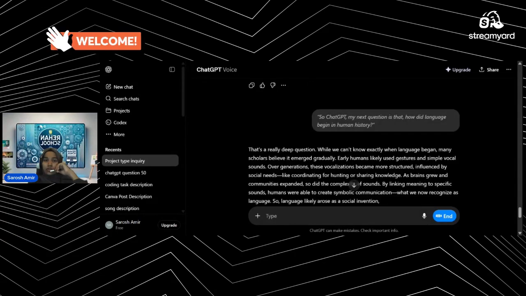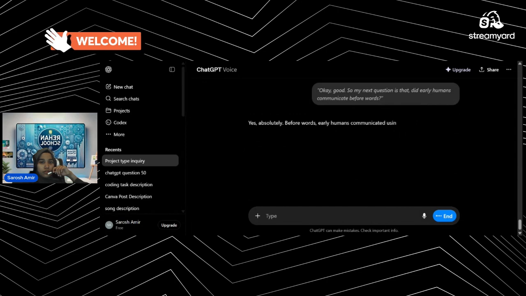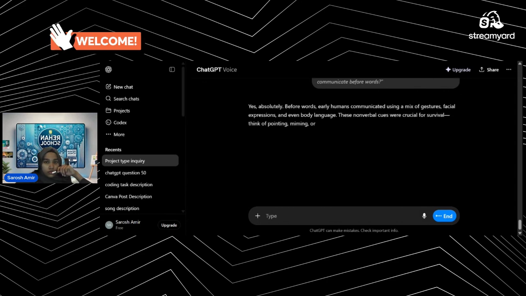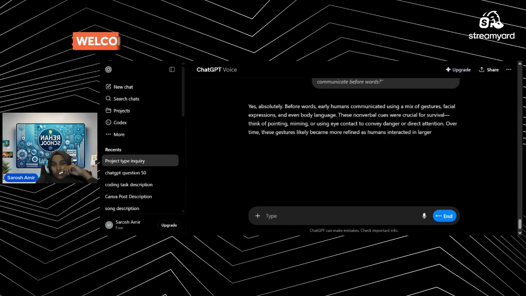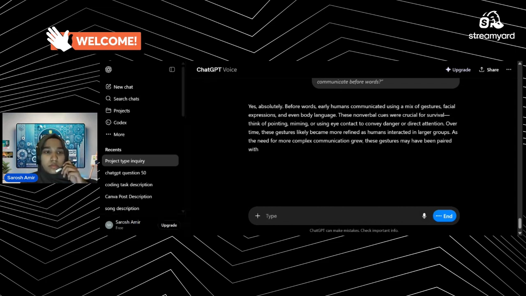Okay, good. So my next question is, did early humans communicate before words? Yes, absolutely. Before words, early humans communicated using a mix of gestures, facial expressions, and even body language. These nonverbal cues were crucial for survival. Think of pointing, miming, or using eye contact to convey danger or direct attention. Over time, these gestures likely became more refined as humans interacted in larger groups. As the need for more complex communication grew, these gestures may have been paired with simple vocal sounds, creating a bridge between body language and spoken words.